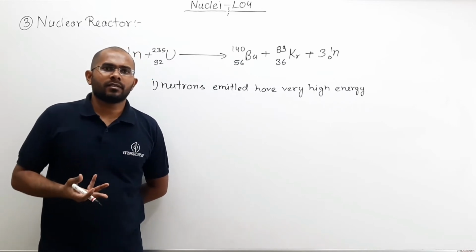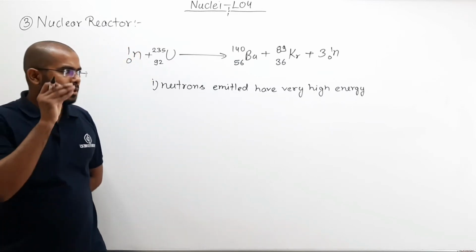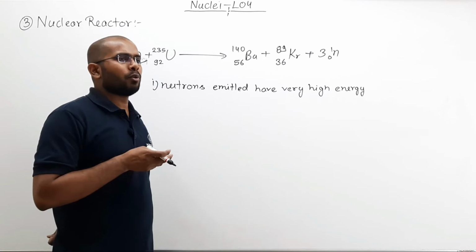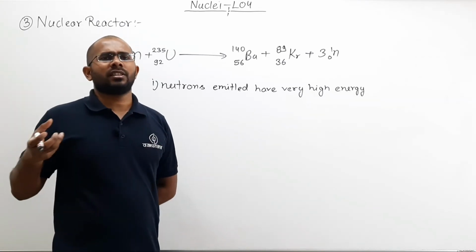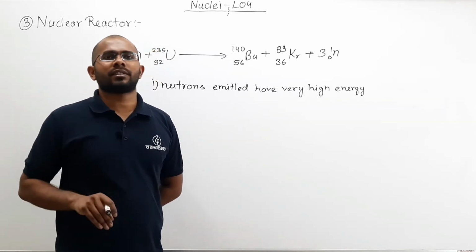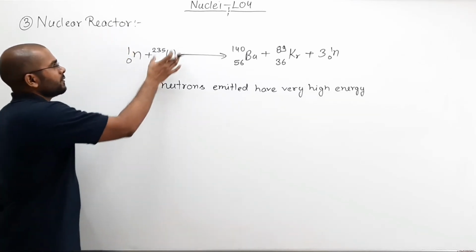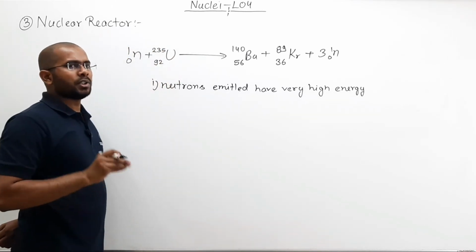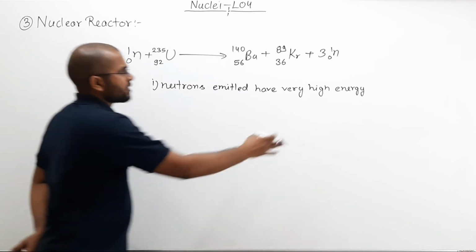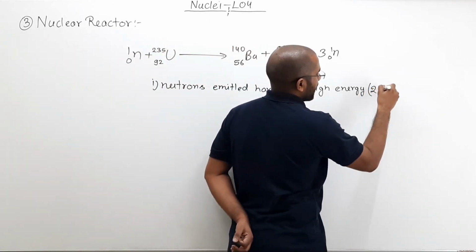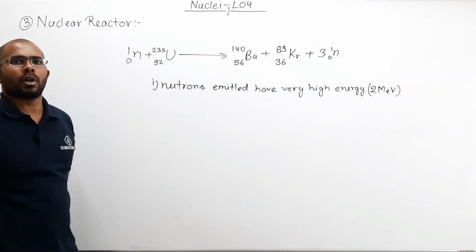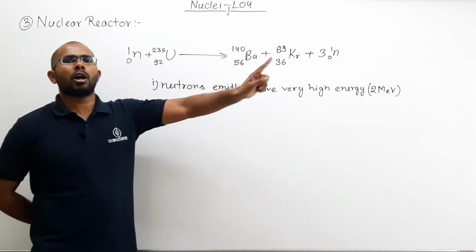Now what is the problem with that? There should not be any problem with that. So the problem is that experimentally it is observed that if your neutron has a very high energy, then that high energy neutron cannot initiate a nuclear fission. Meaning here, if with uranium-235 I use a very high energy neutron, this reaction will not take place. This high energy is approximately 2 mega electron volt, like that. So if I use a very high energy neutron, then this reaction will not take place.